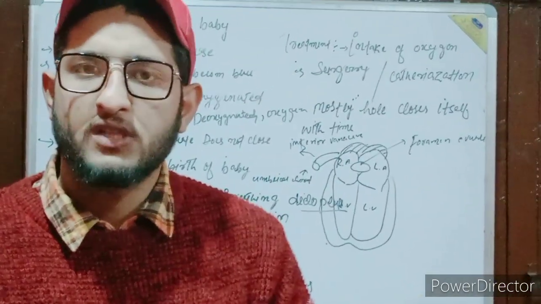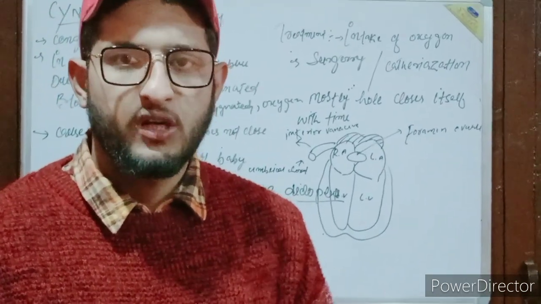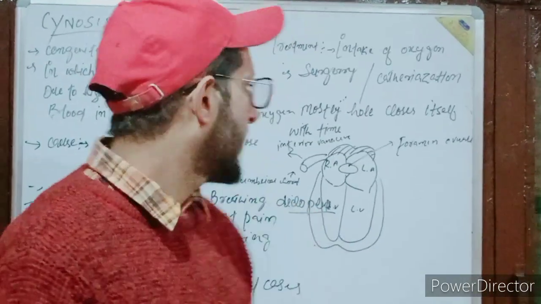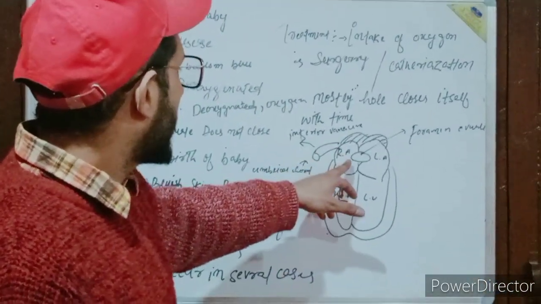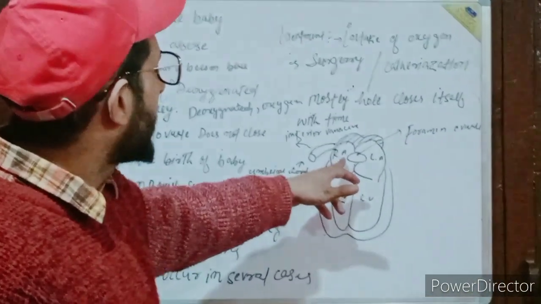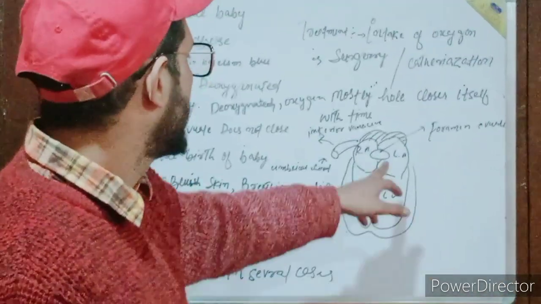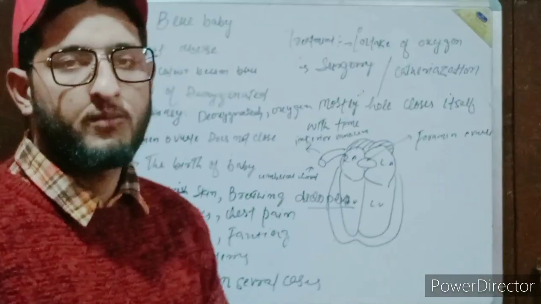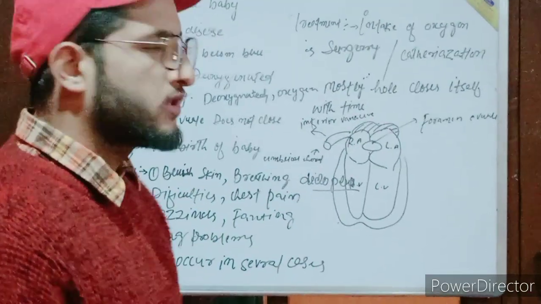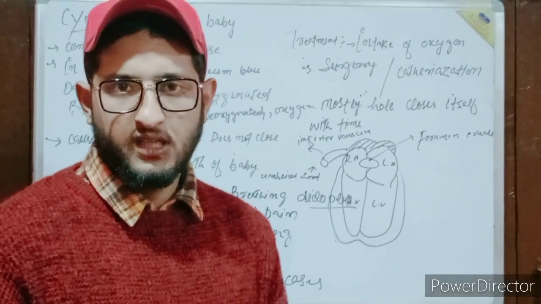So what happens in cyanosis is that after the baby is born, the blood which comes to the heart is deoxygenated blood. Deoxygenated blood comes from the different tissues, cells and organs, and enters through the inferior vena cava into the right atrium. When this opening does not close, the ratio of deoxygenated blood will increase. There will be a mixing of the deoxygenated blood between the left atrium and right atrium. In this way, the level of deoxygenated blood increases and produces the condition known as cyanosis. Due to this, different types of symptoms arise in the baby.